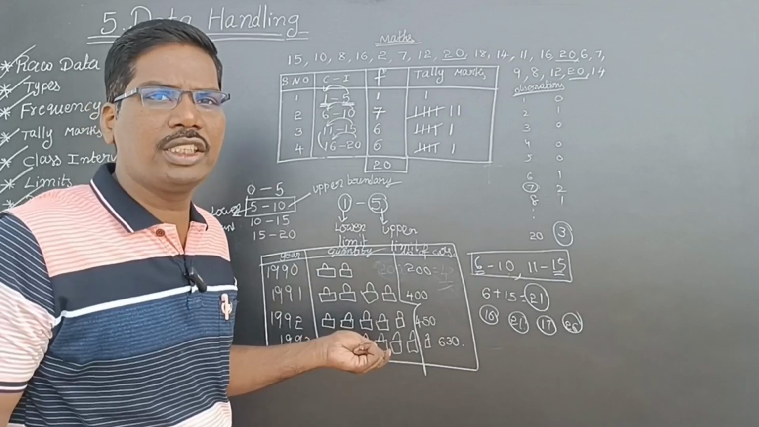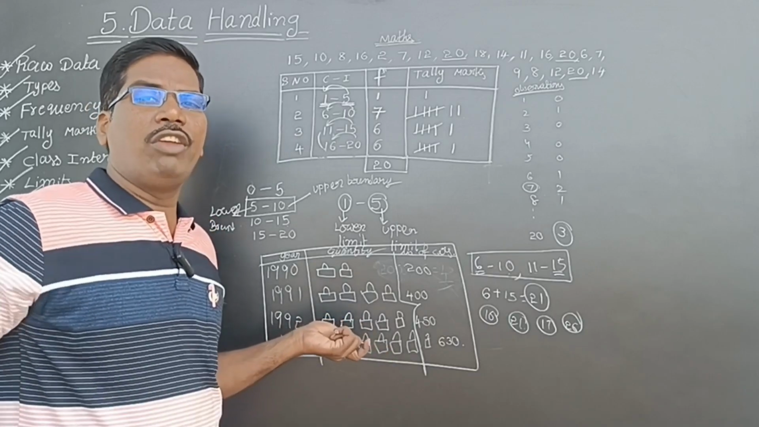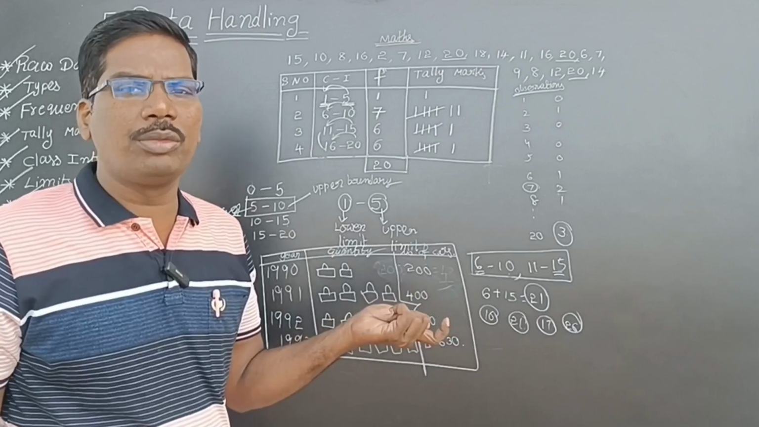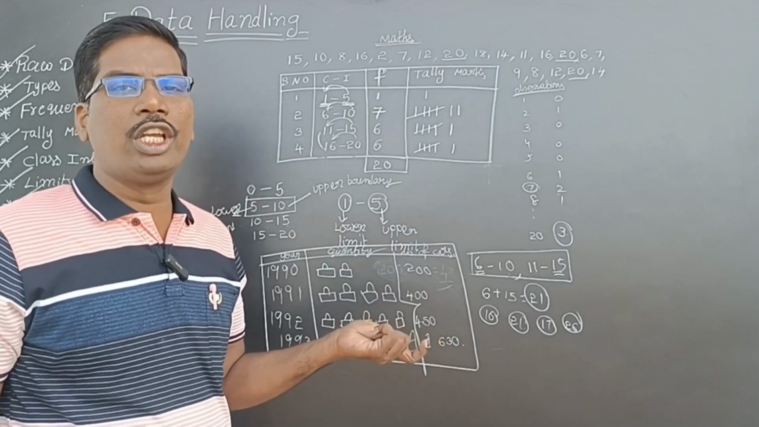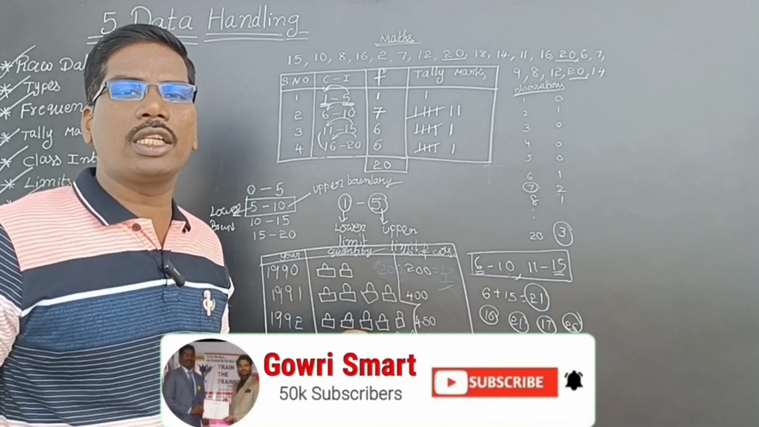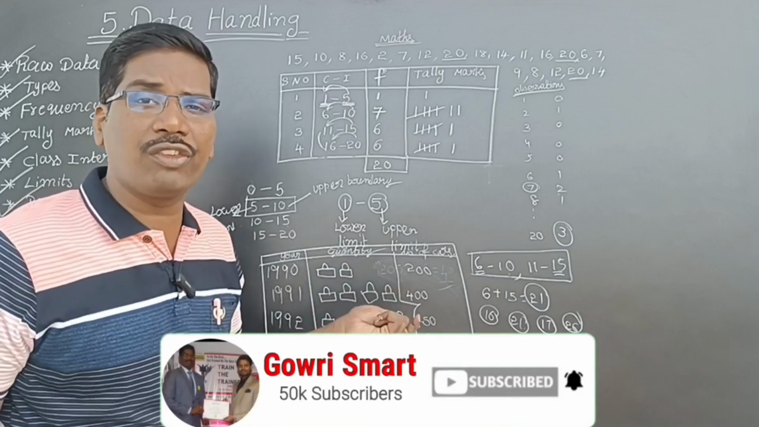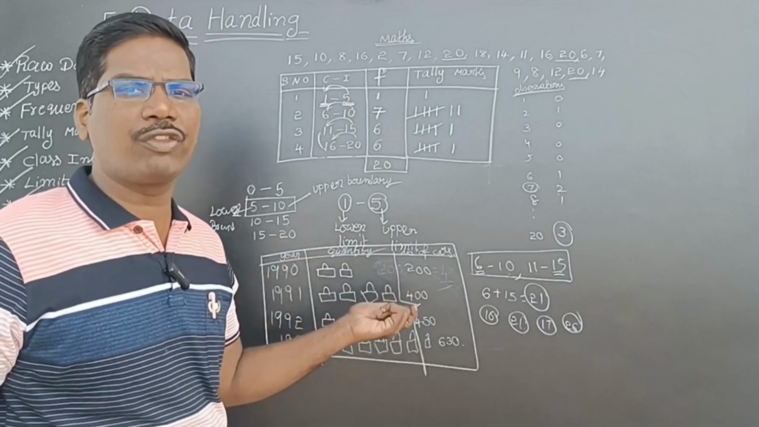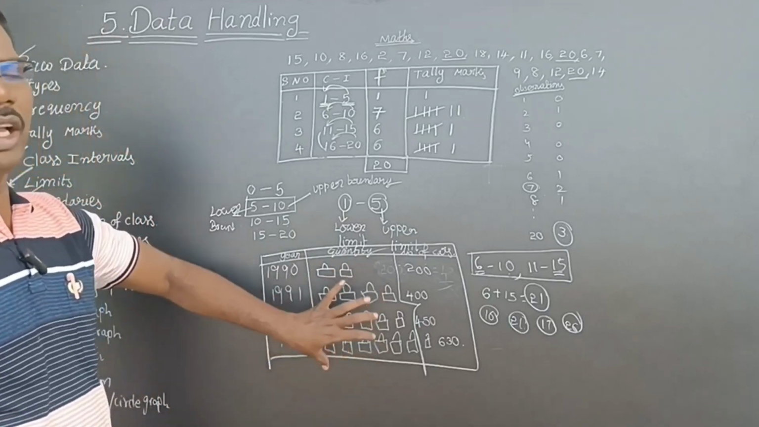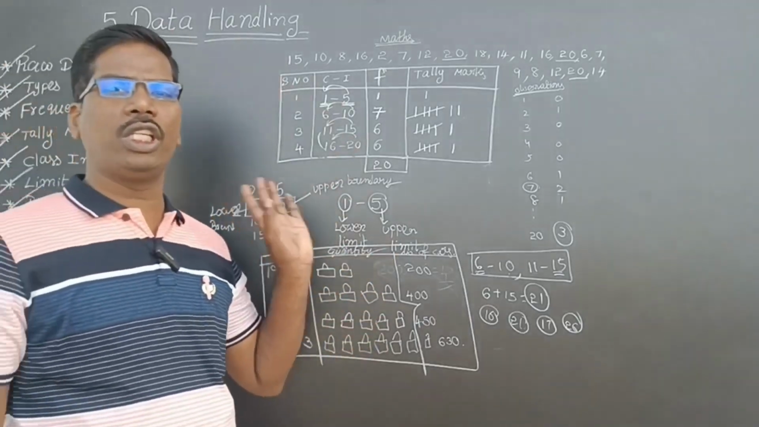If they are manufacturing cycles, they represent cycles. If they are manufacturing biscuits, they represent biscuits. One biscuit is equal to 100 biscuits, or one biscuit is equal to 10 biscuits. If they are representing cell phones, one cell phone is equal to 100 cell phones, or 50 cell phones, or 10 cell phones. Like that, they represent pictures. So this method was very useful in those olden days.